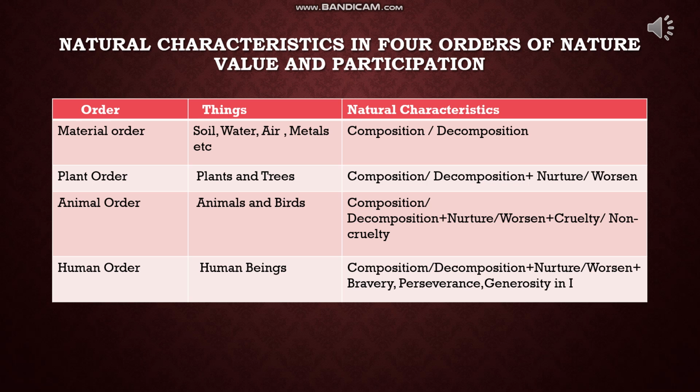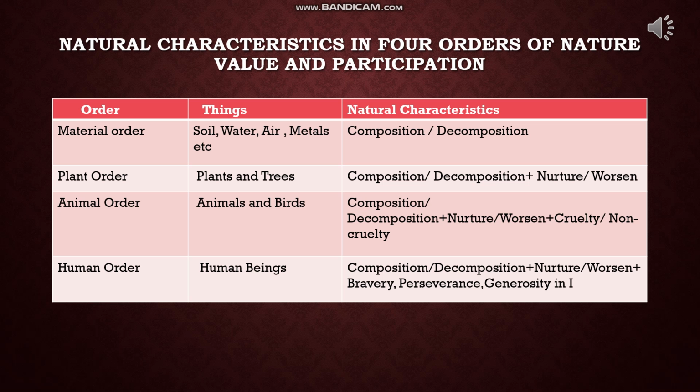Next is plant order. In the plant order, the natural characteristics are composition, decomposition, and to nurture or worsen other pranic units. The natural characteristics of animal order are composition, decomposition, nurture, worsen, plus cruelty or non-cruelty.